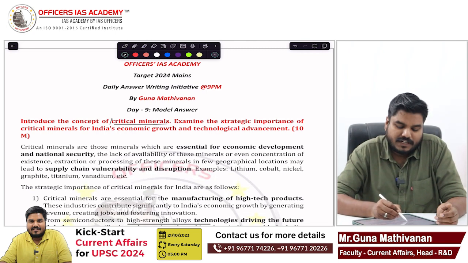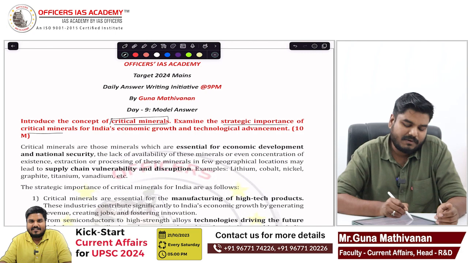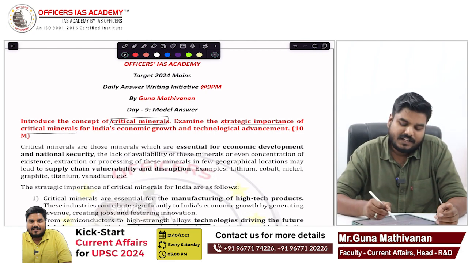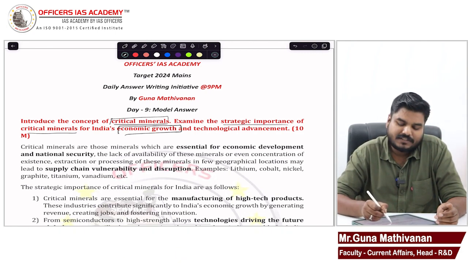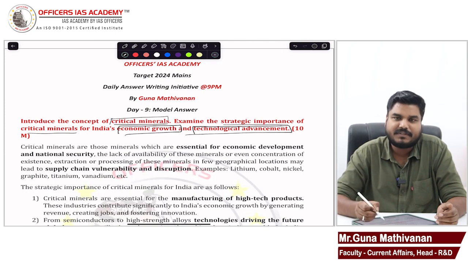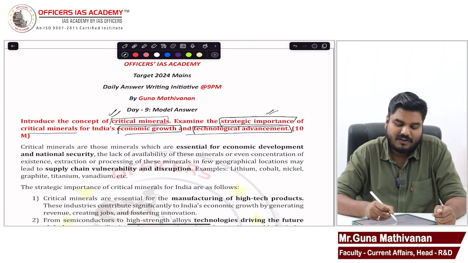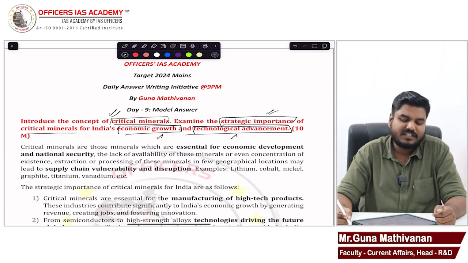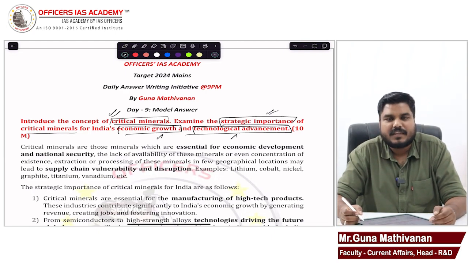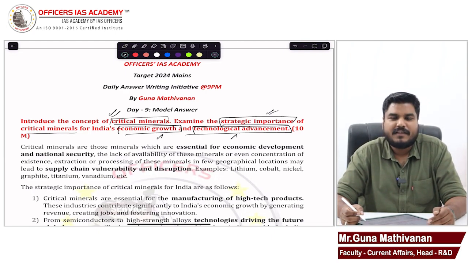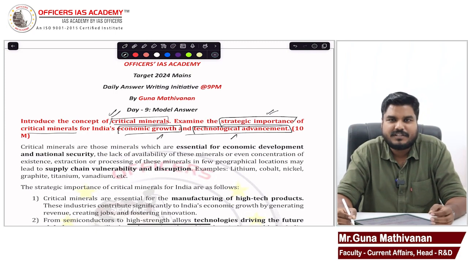Introduce the concept of critical minerals. Examine the strategic importance of critical minerals for India's economic growth as well as technological advancement. So, four items: critical minerals, strategic importance for economic growth and technological advancement. This is what you are going to write. 10 marker, 150 words. First, let me briefly explain about this critical minerals.